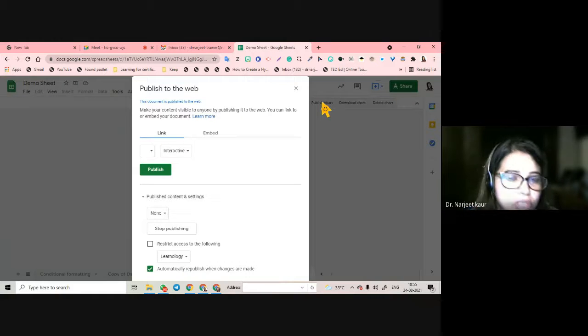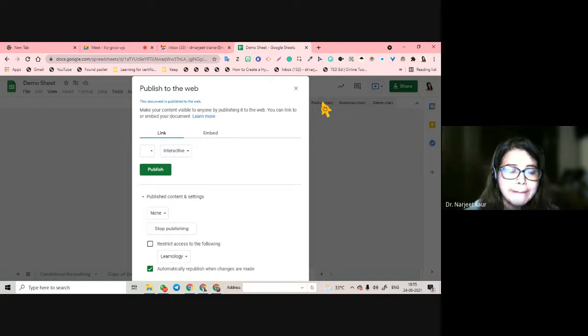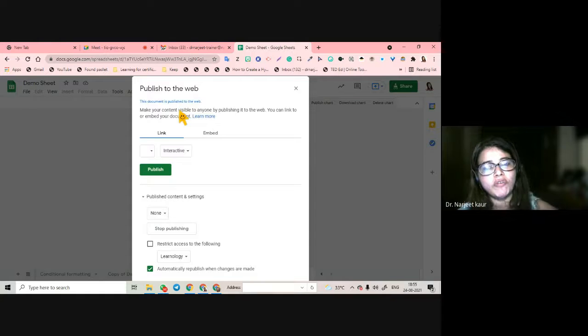Now what is publishing the chart? Publishing the chart means that only this sheet, you can publish sheet by sheet also, only this sheet is going to be published on the net. What does that mean? That if you have the privilege of only sending on the net, like many companies, for example, they want to show that this was our sales in the month of January, this was in February, they make a chart and then publish it on the web. How do I publish?